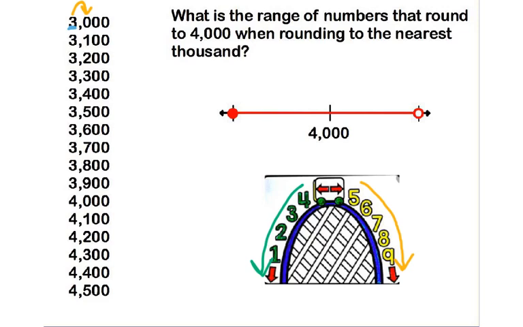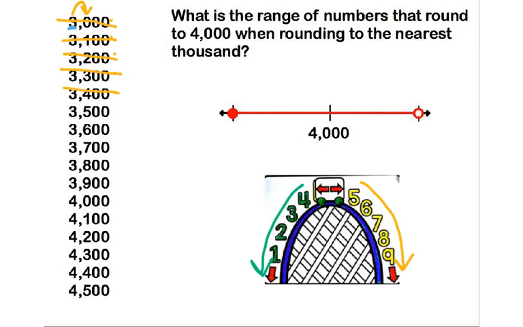All right, so everything that's 3,000 with a 4, 3, 2, 1, 0 in the hundreds place is all going to stay the same at 3,000. So that would stay at 3,000, 3,100, 200, 300, 400. All of those round to 3,000. But now we have a 3 in the thousands place with a 5 next to it.